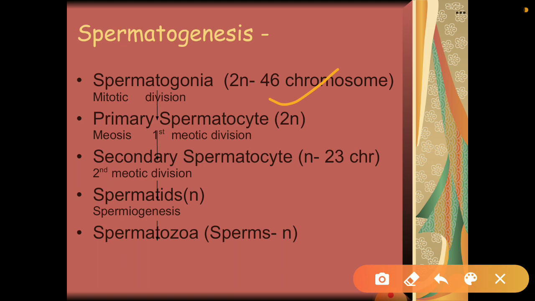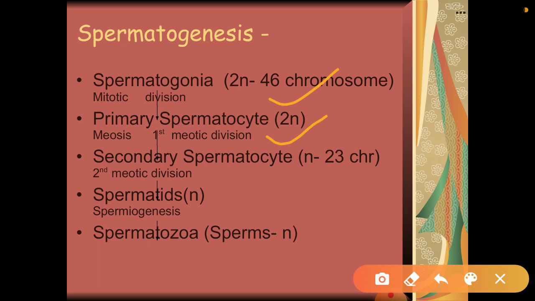Now what happens after some time? Some of these spermatogonia undergo the first meiotic division, and those spermatogonia which undergo the first meiotic division are known as primary spermatocytes. Before the first meiotic division they are diploid, but after the first meiotic division they become haploid, and now they are known as secondary spermatocytes.